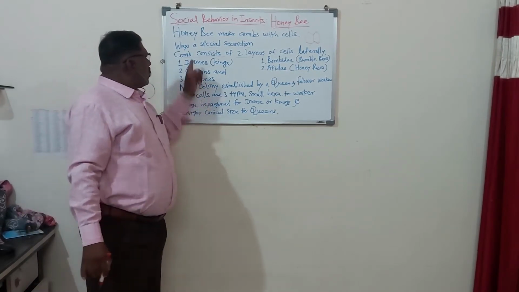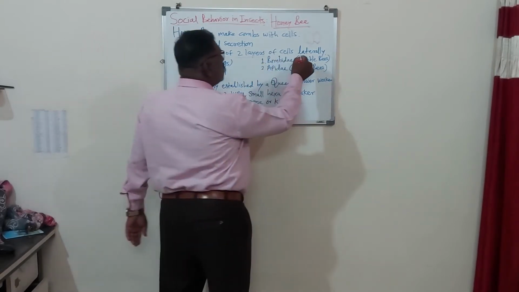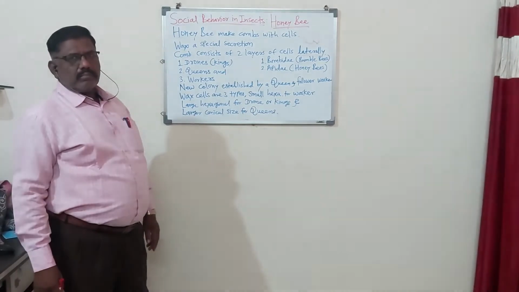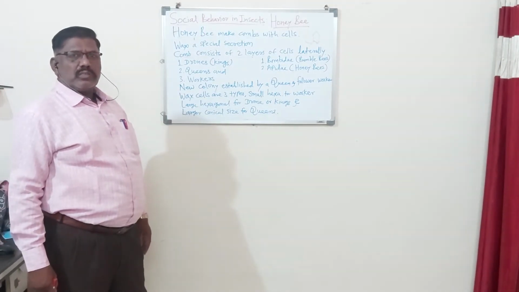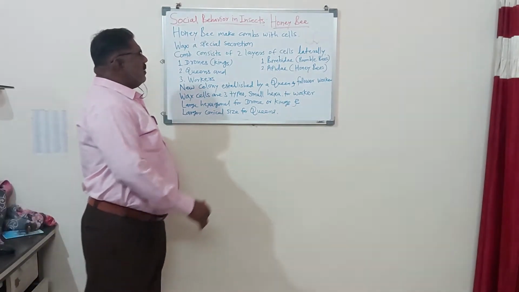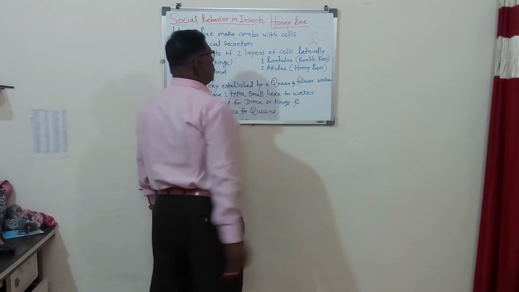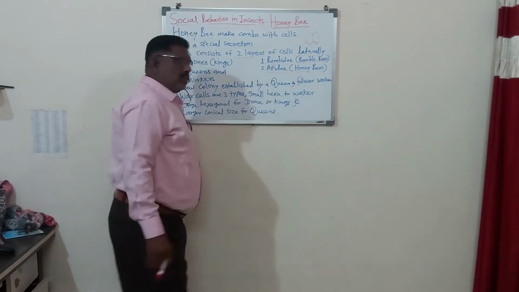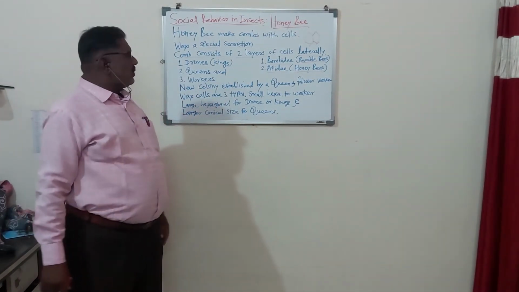So the comb consists of two layers of cells, laterally towards the opposite sides. Remember, there are different types of honeybees. The honeybee which is common is the Bombay bee, which is also called the bumblebee, and another one is the Apidae, which is called the honeybee. So these are two different types of honeybees.